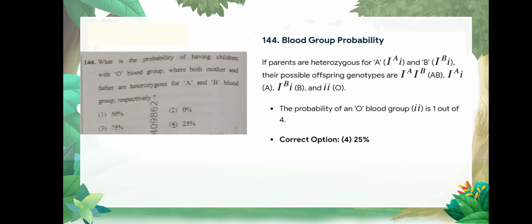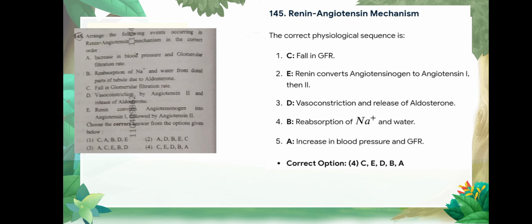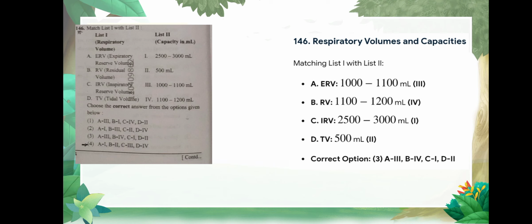Question number 144 is what is the probability of having children with O blood group where both mother and father are heterozygous for A and B blood group respectively. Correct option is option number 4, that is 25%. Question number 145 is arrange the following events occurring in renin-angiotensin mechanism in the following order. Correct option is option number 4, CEDBA, and explanation is given as follows. Question number 146 is again match the following, and correct option of answer is option number 3, where A is 3, B is 4, C is 1, and the explanation is given as follows.